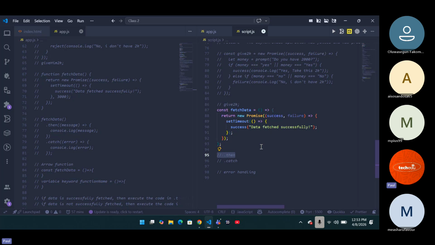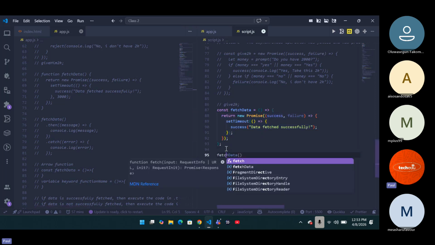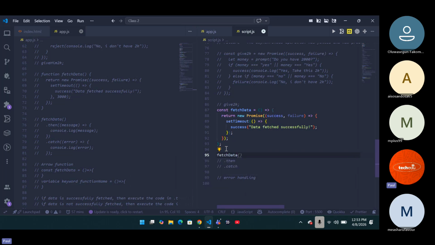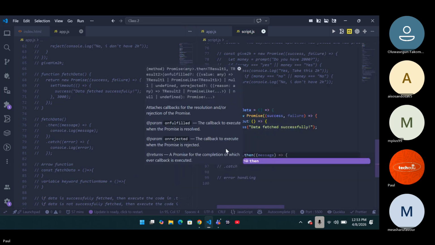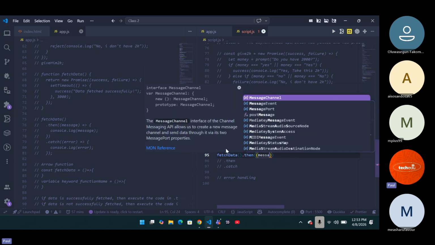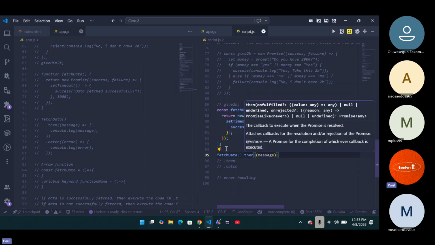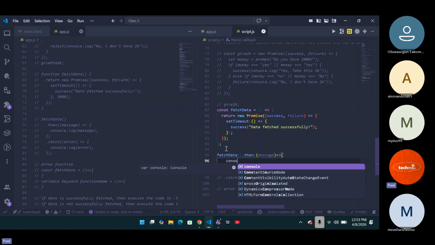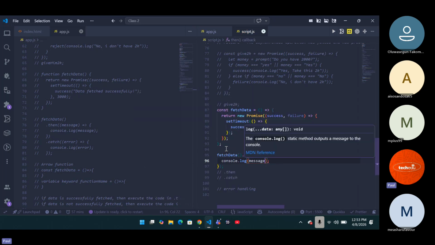Now, in this particular function, you have a promise that says success. But how will this success get called out? How exactly will you get the information from this data being fetched successfully? What you have to do is first call your function the normal way so that it definitely works. Then give it a particular message that makes it happen. So I can go ahead and say fetch data, then, as you can see, I can now have a message that gets linked to the success or the failure message. Then I can say console.log, and you're going to have the message.